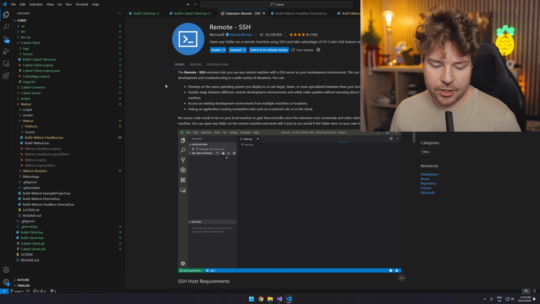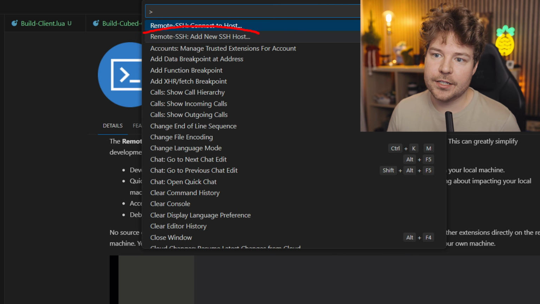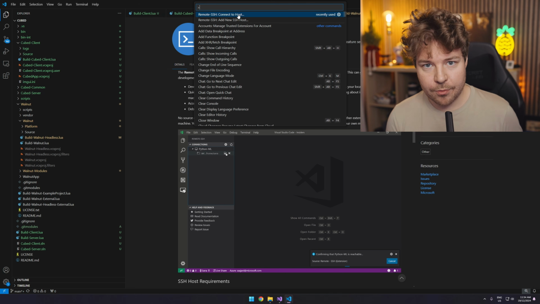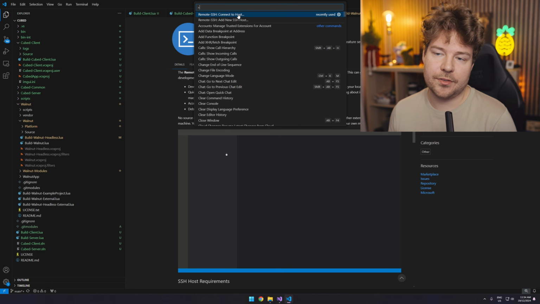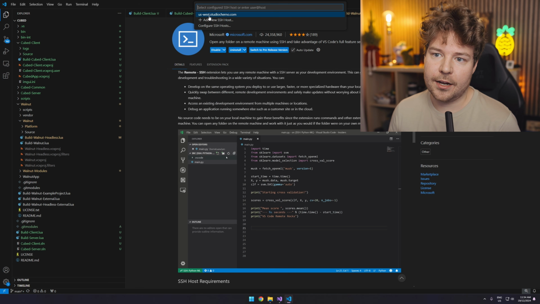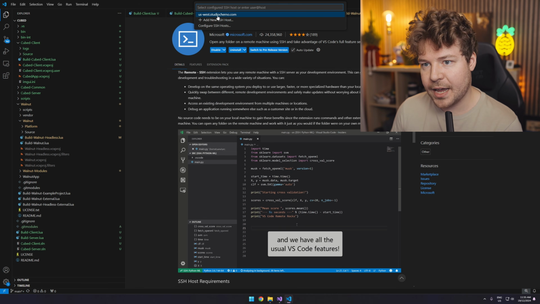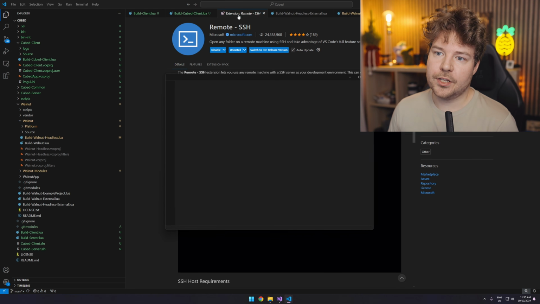So once we have this extension set up, the first thing you're gonna have to do is add a new SSH host. Now I've already done this step. And in fact, I also have a domain name, which I've pointed to the IP address of the server we've just set up in Hostinger as well. So because of that, I'll just connect to host, and I've called it uswest.studiochannel.com. This is just a little subdomain I've made that points to that server. So let's connect to that.